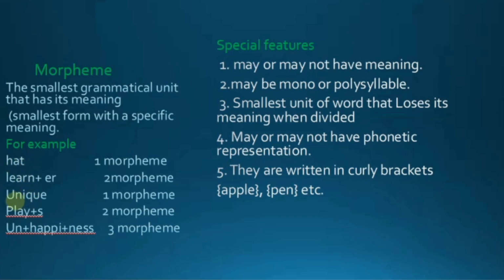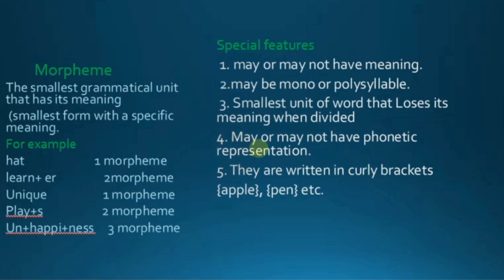Similarly, if we try to break the word unique, it becomes uni and que, which are meaningless. So morphemes cannot be divided; if they are divided, they lose their meaning.